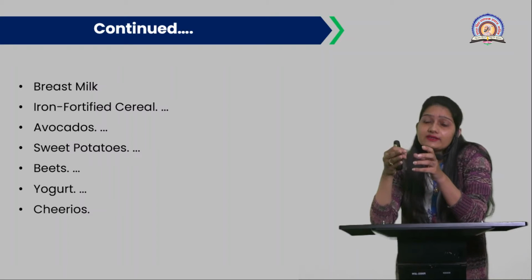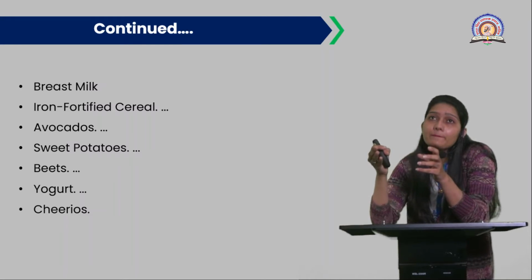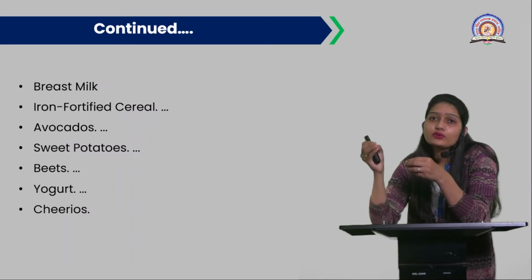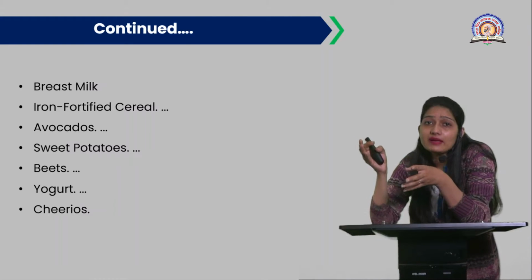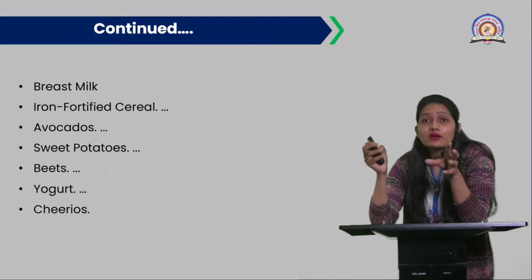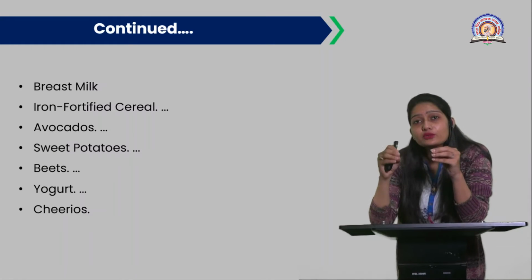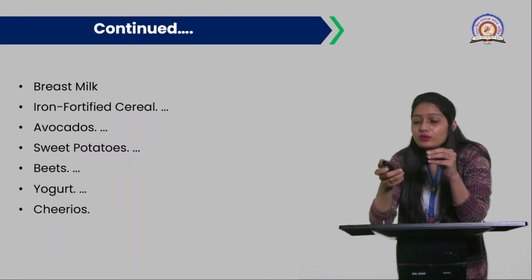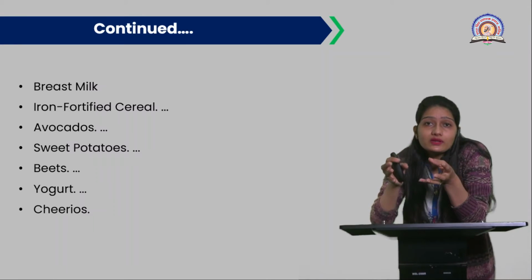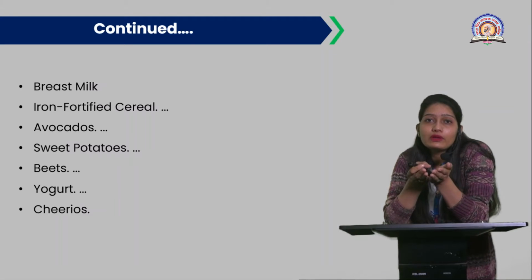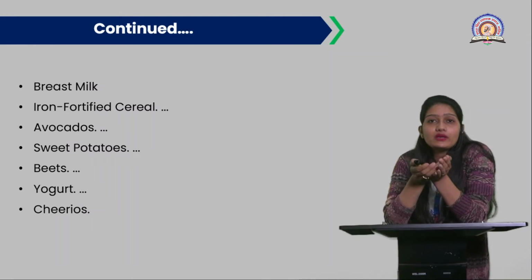Then yogurt provides some probiotic organisms for digestion. Yogurt mainly contains bacillus species, which improve the digestion. Then Cheerios are also important for vitamins. Some of these foods you should include in your complete diet to fill all your nutrient requirements.